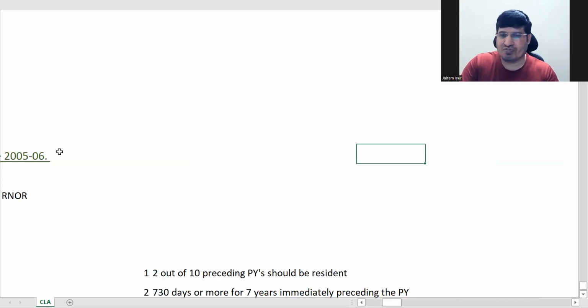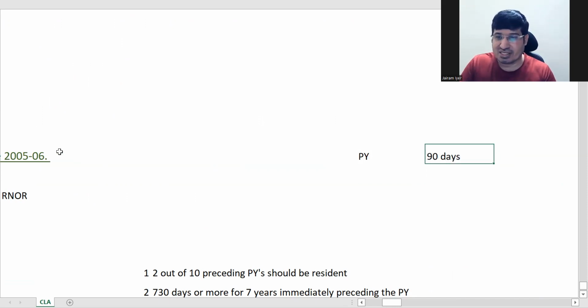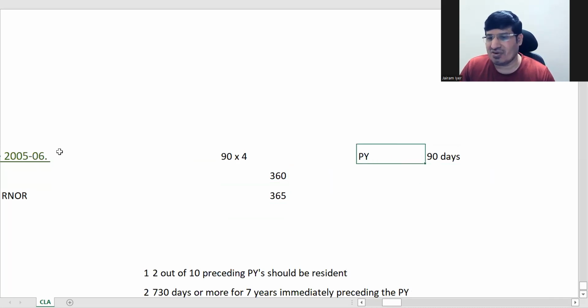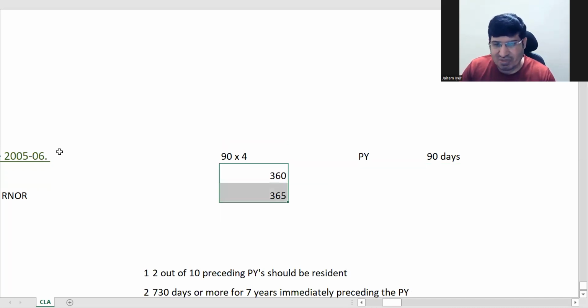So PY is 90 days, and 4 years immediately preceding will be 90 into 4, which is 360. But we needed 365, and it is 360. And in the previous year, it is only 90 days. So the first basic condition is not followed. The second basic condition is also not followed, just by 5 days missed. So non-resident.